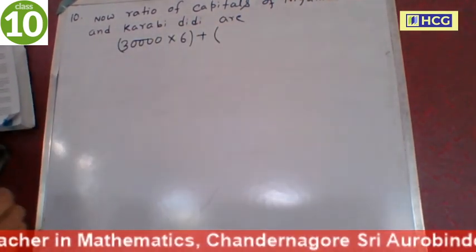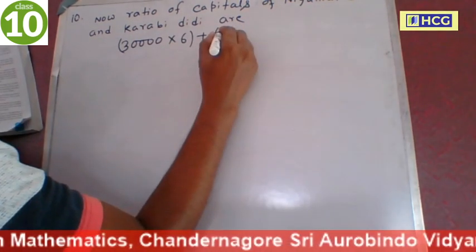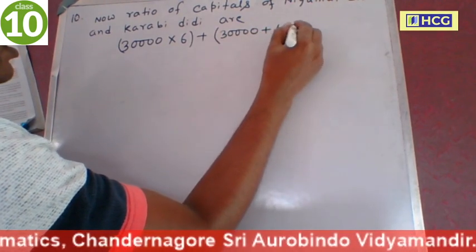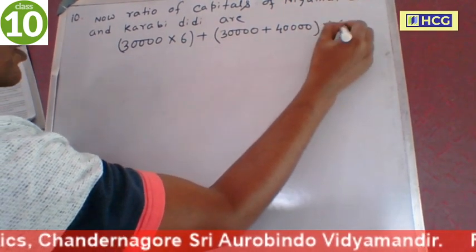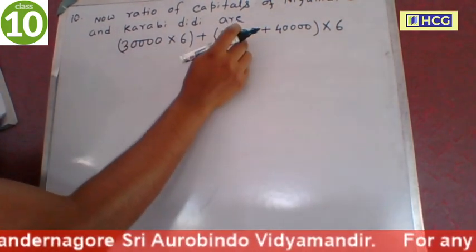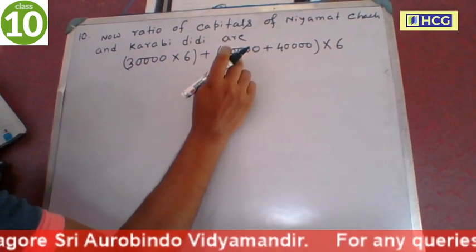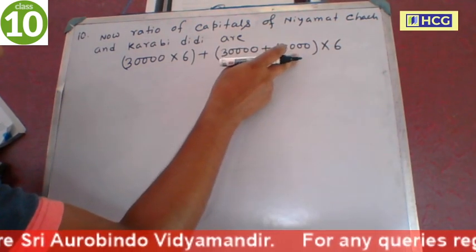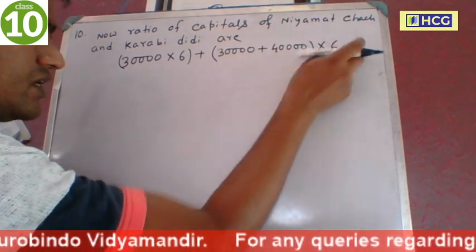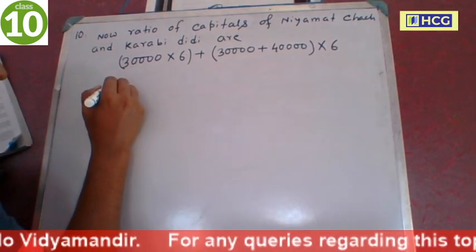plus after 6 months Niyamot Chacha invested 40,000 more, so 30 plus 40, this money is invested for the remaining 6 months. So first 30,000 is invested for the first 6 months and after 6 months he deposits 40,000 more. So the total amount 30,000 plus 40,000 is invested for the remaining 6 months. So this is the capital for Niyamot Chacha.